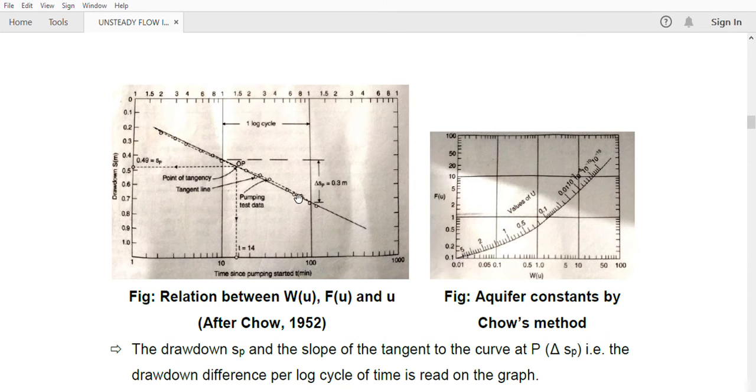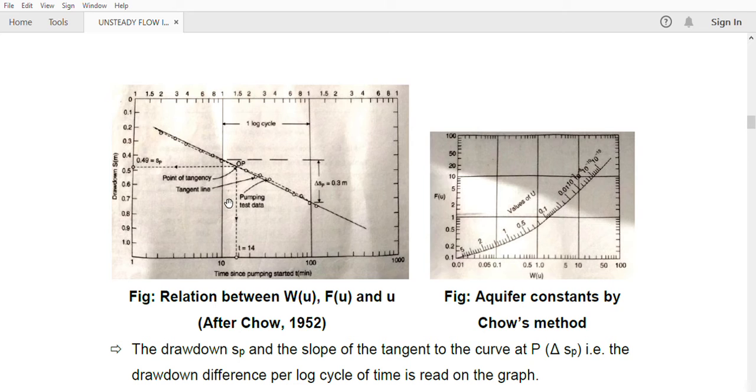That was the graph. Now what we will do is we will select any arbitrary point P. So this is our point of selection. Now along this P we will draw a tangent. The solid line is the tangent which we have drawn there. At P, what is the drawdown we will find? We are drawing a horizontal line and we'll get a value here, that is SP, the drawdown at P. Now the second thing we are doing is we will take one log cycle. So here you can see this is one log cycle, and this is another log cycle. Like that any log cycle you are taking.